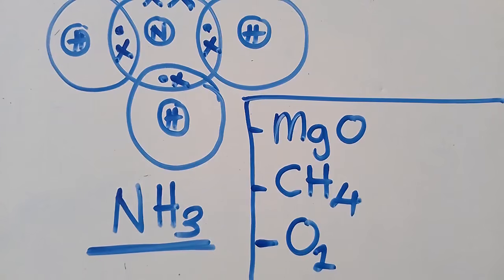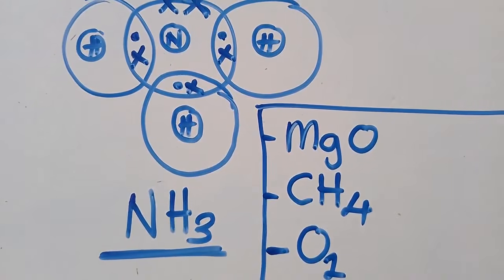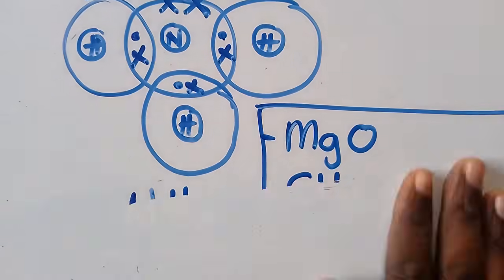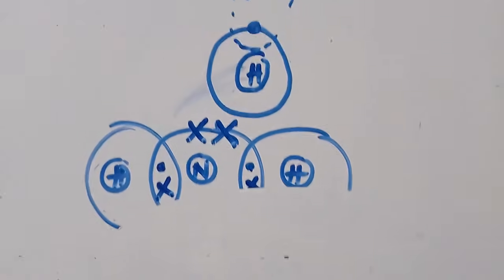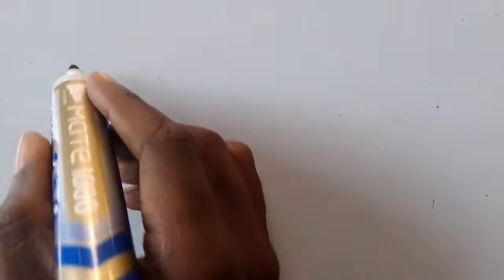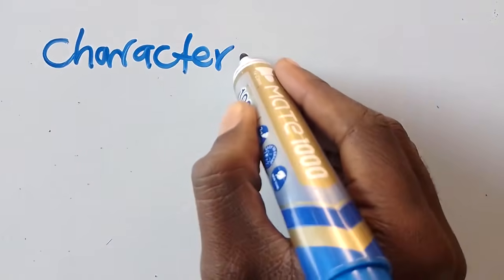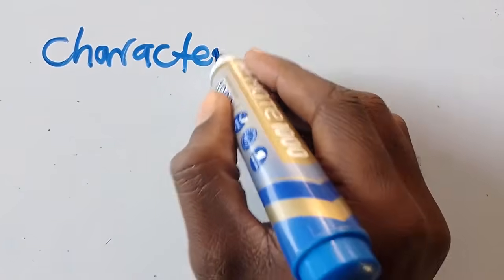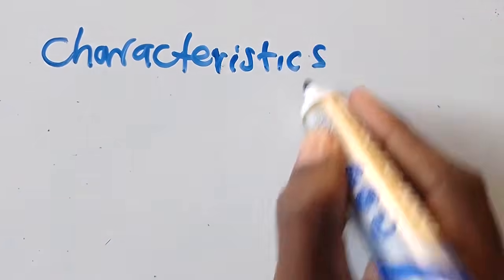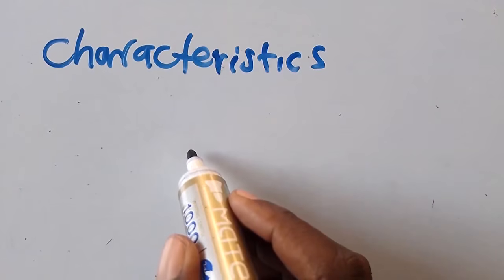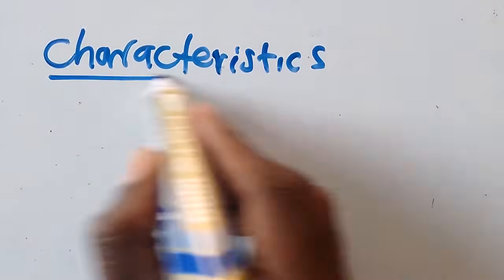So now let us look at the characteristics. Then we conclude. Let us look at the characteristics. So this is your work. So let us look at the characteristics now. How is the character of this? So I want us to look at the characteristics of this. What are some of the characteristics of this?